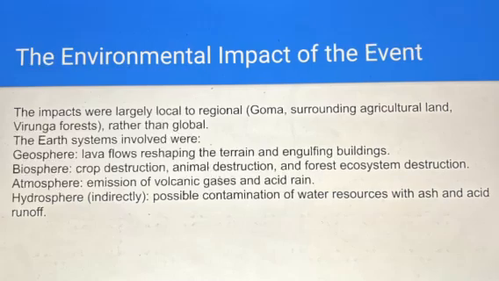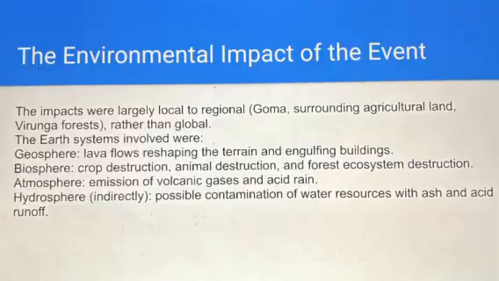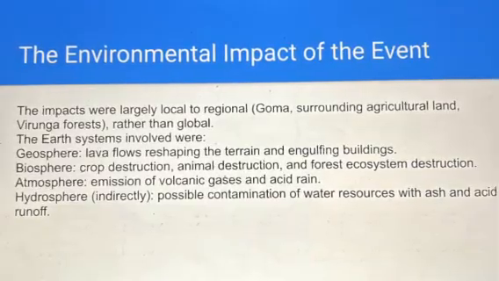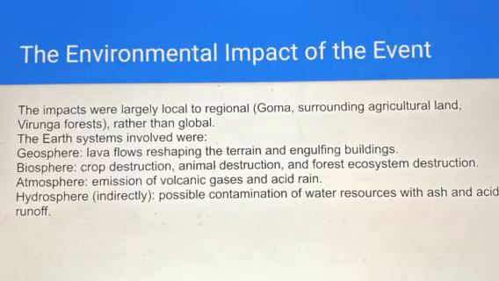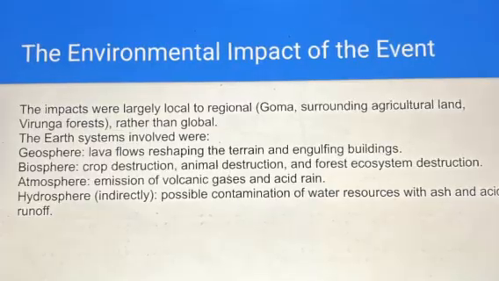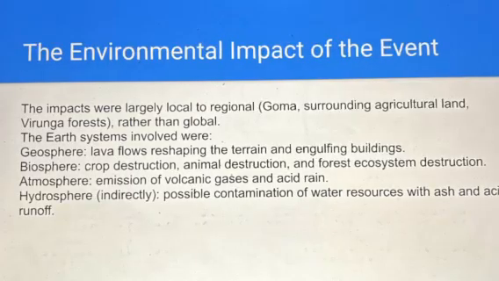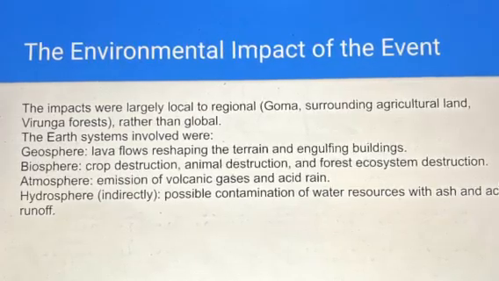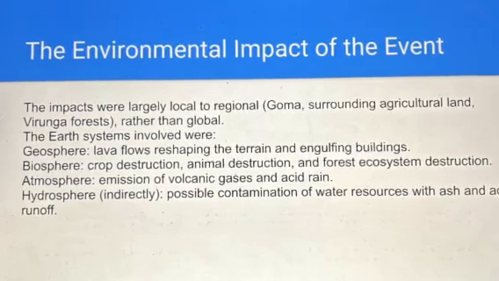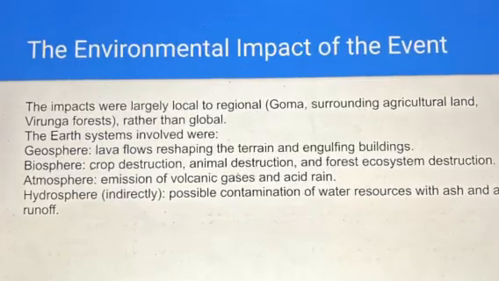So for the geosphere, lava flows reshaped the terrain and engulfed buildings. As I said earlier, 33% of the city was destroyed. And then for the biosphere, there was crop destruction, animal destruction, the livestock was pretty much wiped out, and the forest ecosystem was very heavily damaged and destroyed. And then for the atmosphere, there's a lot of emission of volcanic gases and acid rain. And then for the hydrosphere, possible contamination of water resources with ash and acid runoff due to the lava flowing into the city, and the city being closely located to the ocean.